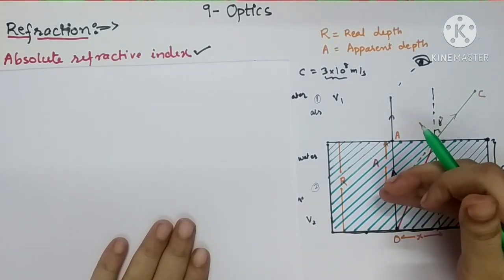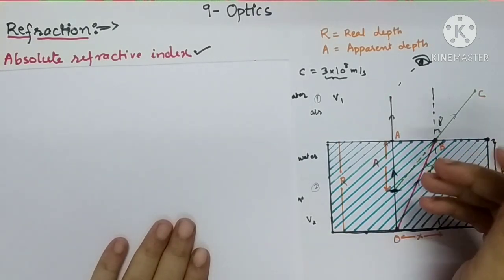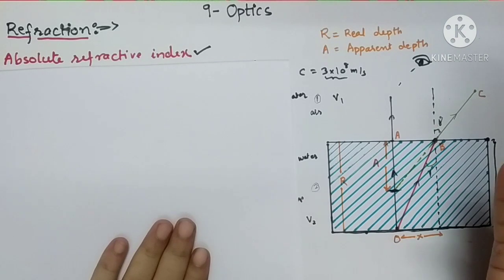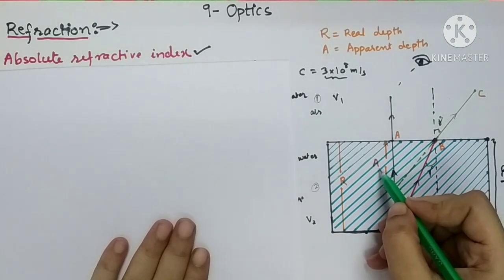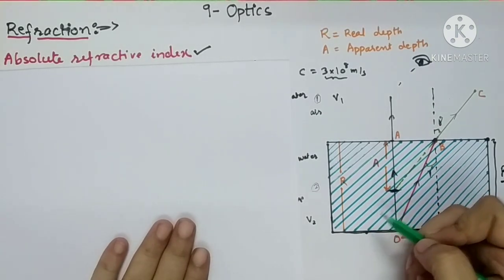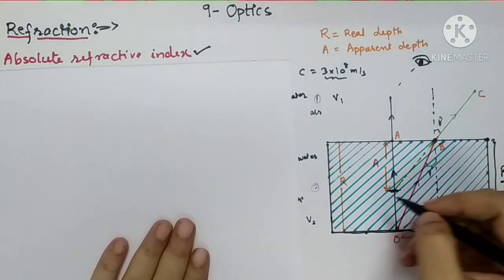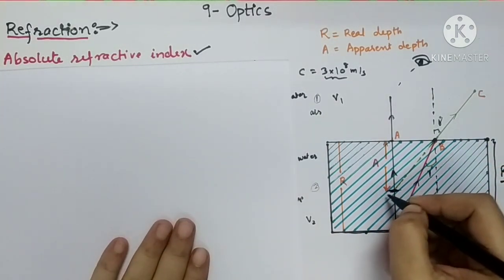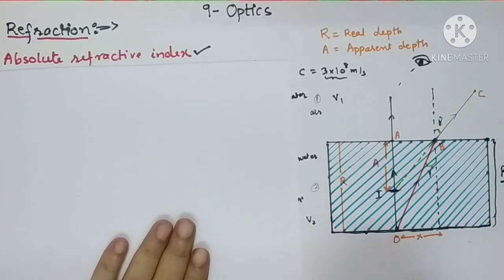It is slightly raised from its original height. So apparent depth means the depth which appears to you. Actual is R, but the depth which appears to you is A over here. So let this point where the bottom surface of the container appears be I.